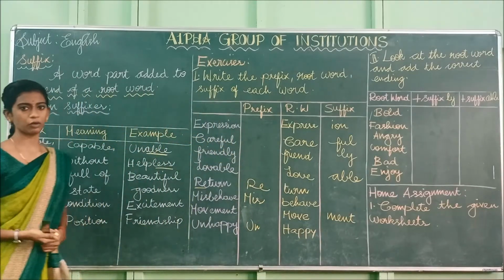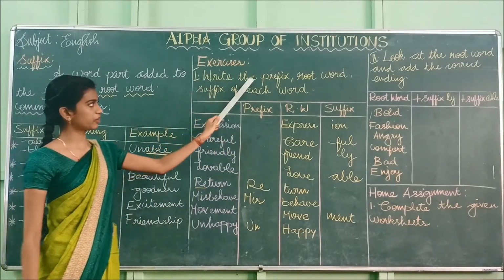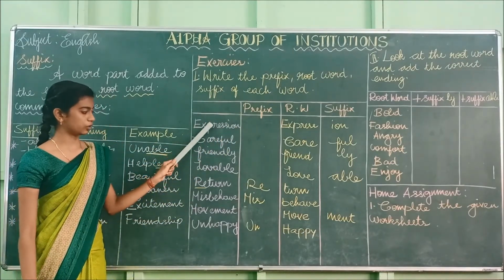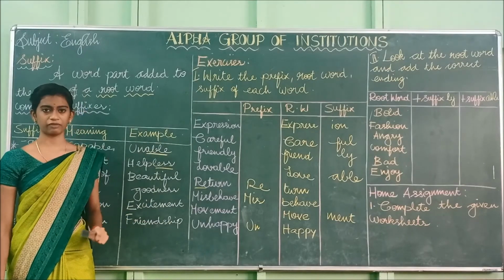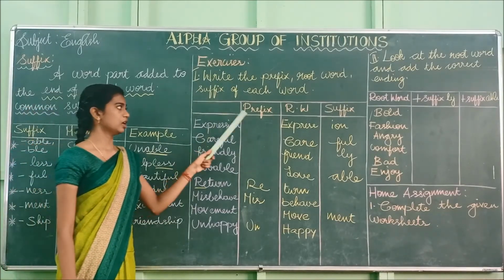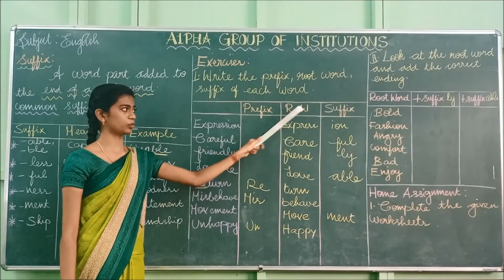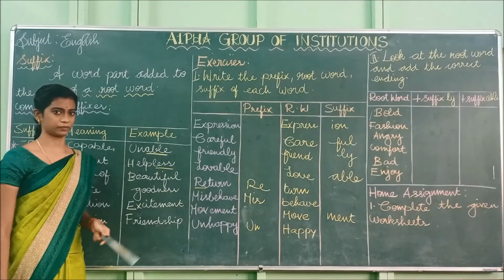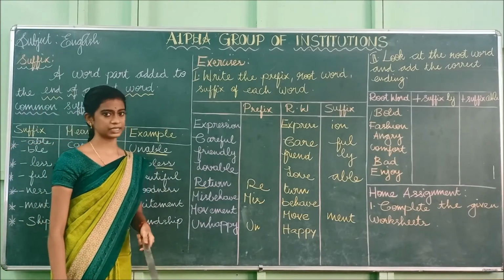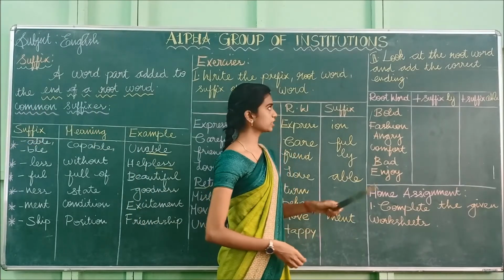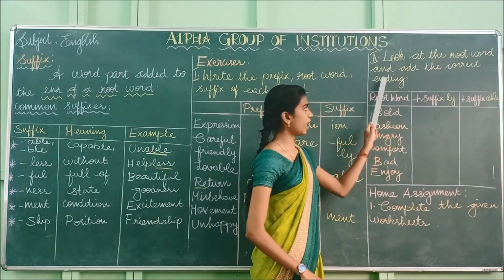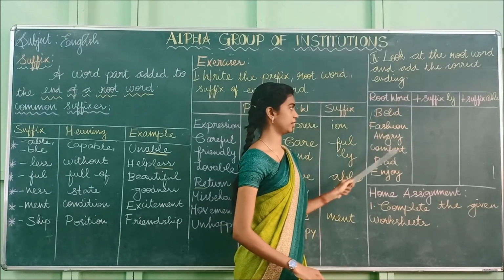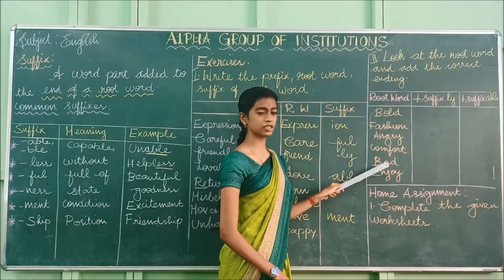Okay, students, have you understood how to do this exercise? Write the prefix, root word, suffix of each word. You have to read the given words carefully, identify the prefix, root word and suffix, and write them in the column. Have you understood how to do this? Okay. Now let us move on to the second exercise: look at the root word and add the correct ending. I have written 6 root words for you.